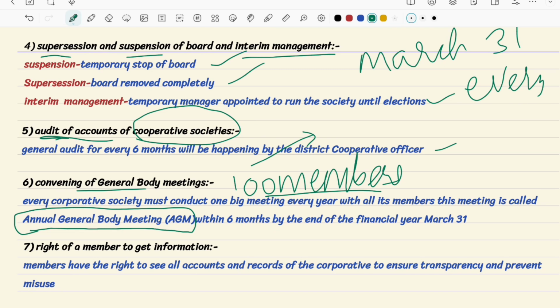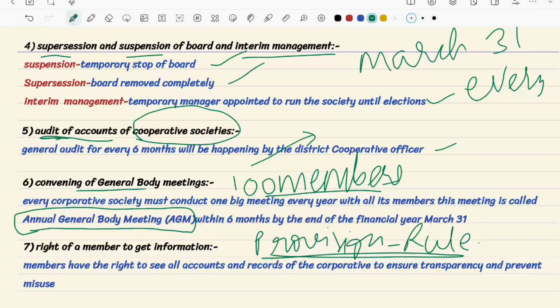It's their right to know that information, and it must be told by the board members. This is a perfect provision. Provision is basically a rule. These provisions are told by the constitution, in our constitution book.